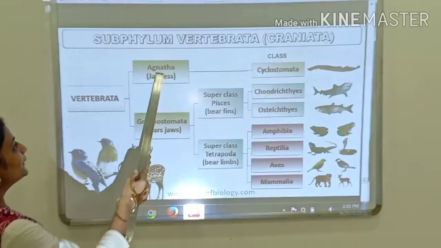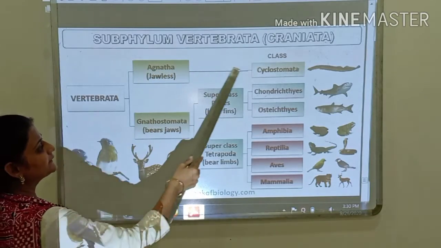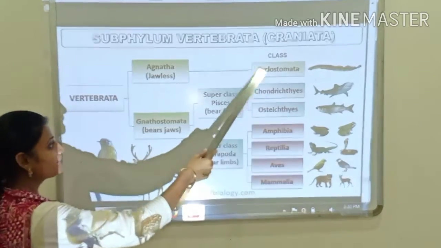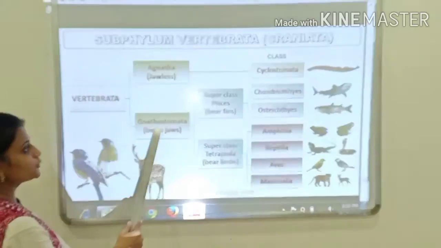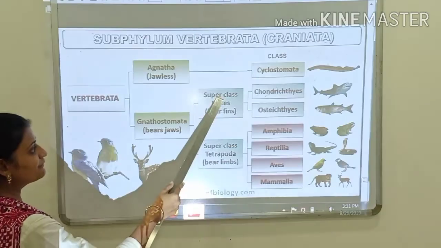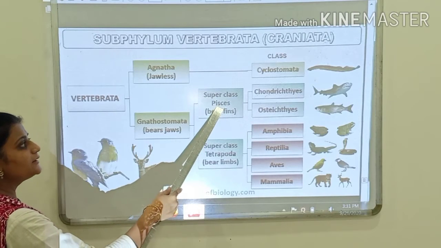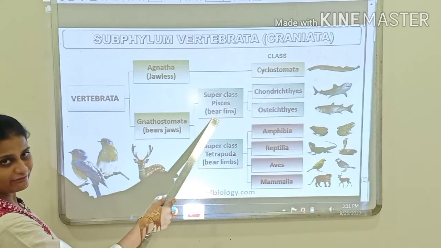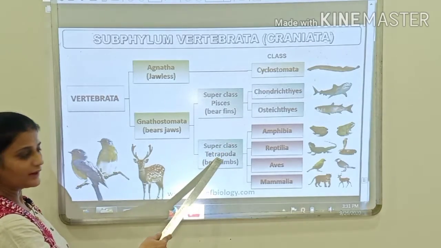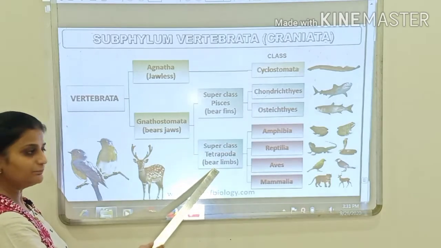Okay, now Agnatha is further classified into the class Cyclostomata, whereas Gnathostomata is classified into two superclasses. The first superclass is Pisces, which have fins, and the other superclass is Tetrapoda, which have limbs.